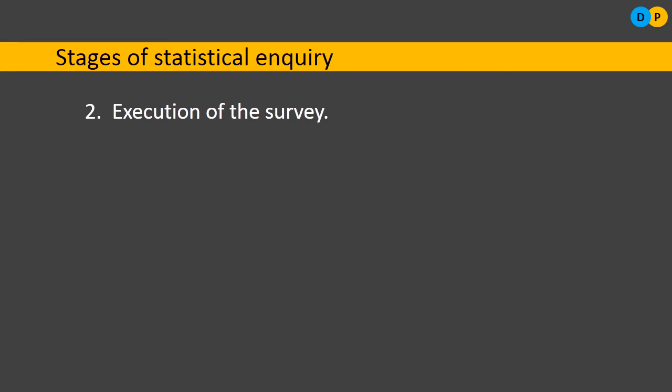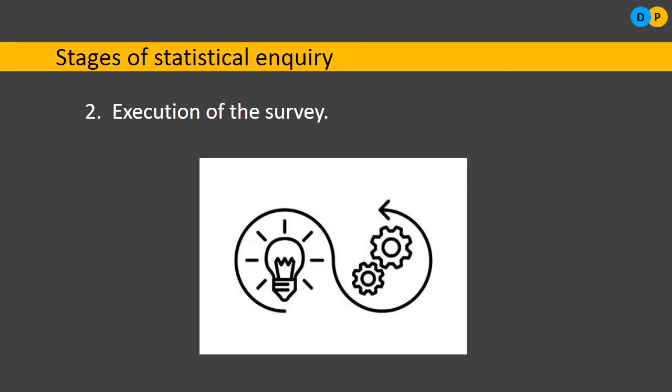So for statistical inquiry, there are two stages. The first stage is planning and preparation, and the second one is execution of the survey. So this is what execution means. You will have an idea, and that idea needs to be implemented, worked on. That's why I have given this particular image.